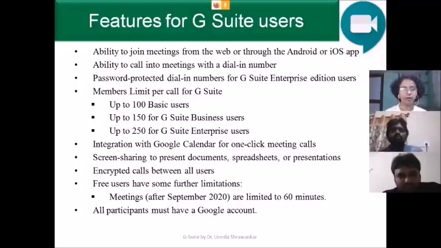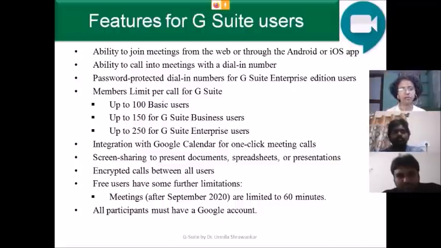This complete call is encrypted between the users, and this is for security purposes. Encryption means whatever we are discussing will be coded with a particular key, and that big coded message will be transferred to the other end. The other end user has to decrypt it, then only it is open for everyone.